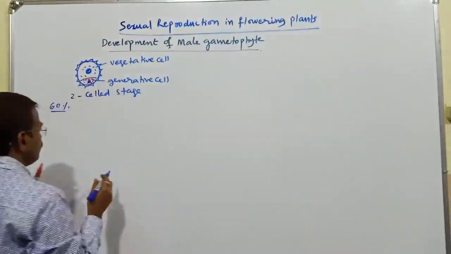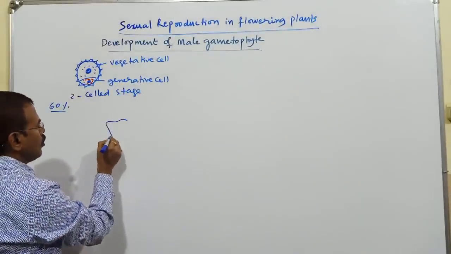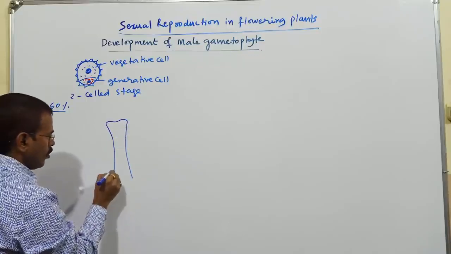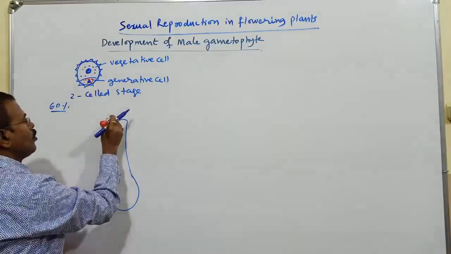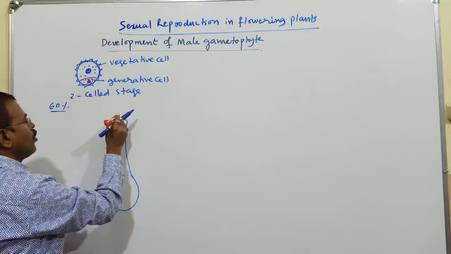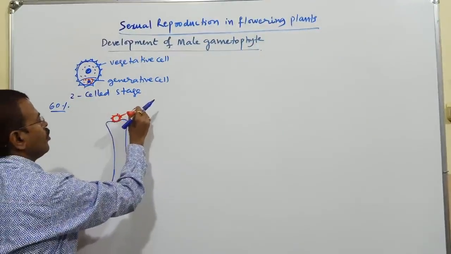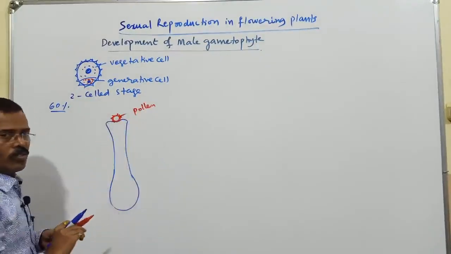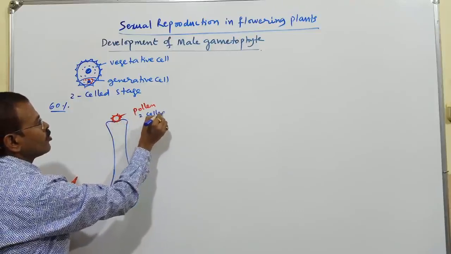Usually a two-celled pollen grain is known as a partially developed male gametophyte. So now, this is the pollen grain which is in the two-cell stage.